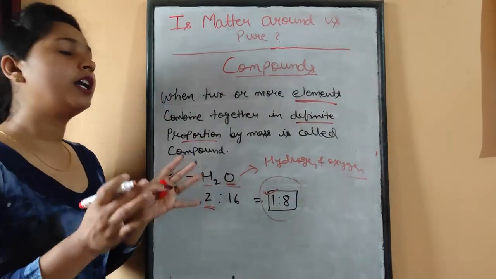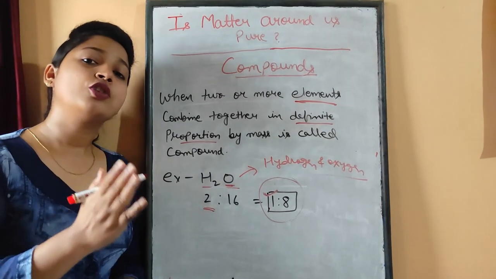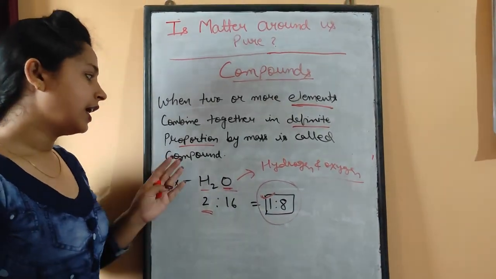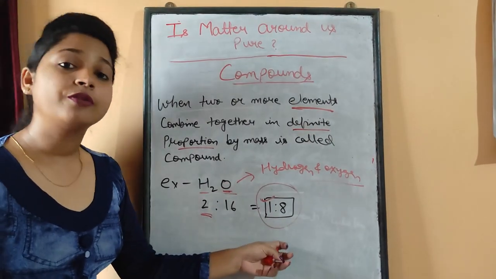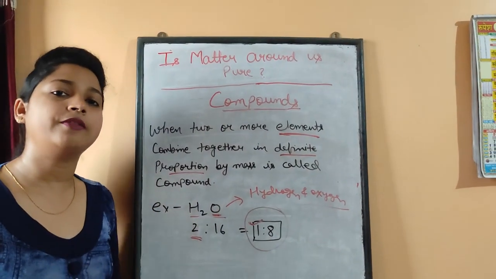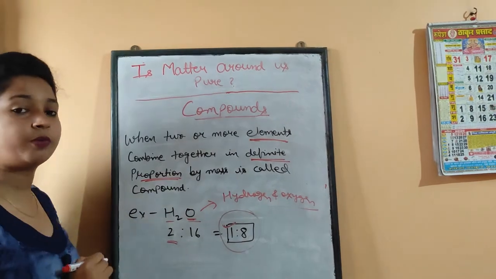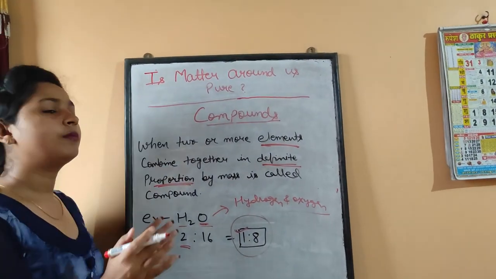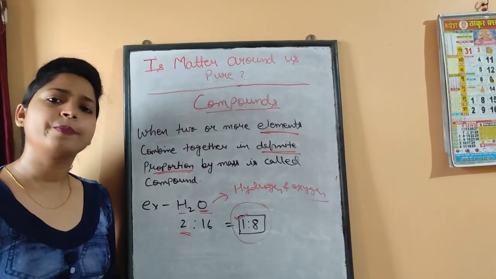So compounds are those pure substances which are made up of 2 or more elements, and the elements always combine in a fixed ratio. That you have to remember. Whenever you are writing the definition of compound, you have to write the term definite proportion. So if 2 or more elements combine together in a definite proportion, then it is termed a compound.